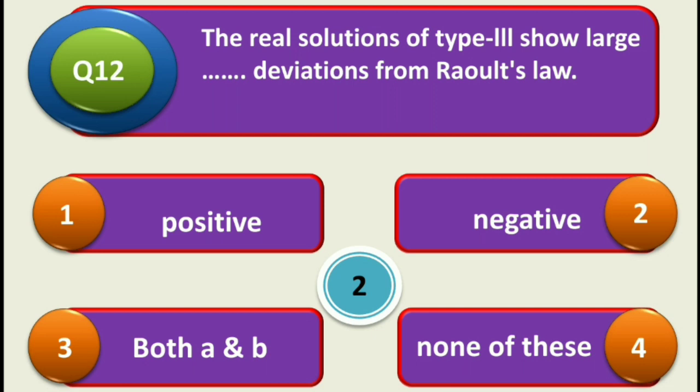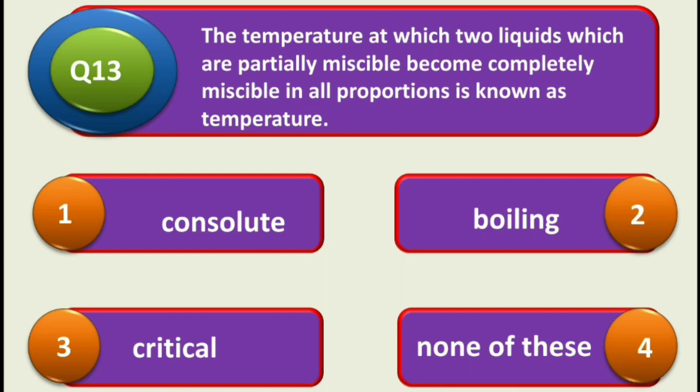So next question is question number 30. The temperature at which two liquids which are partially miscible become completely miscible in all proportions is known as dash dash temperature. So the answer is, first is consolidate, second is boiling, third one critical, fourth one none of these.